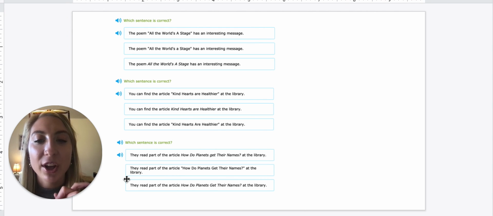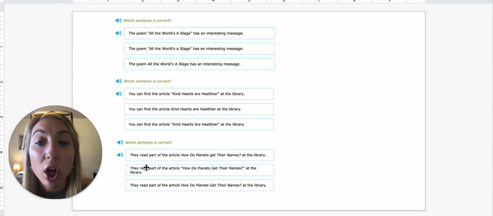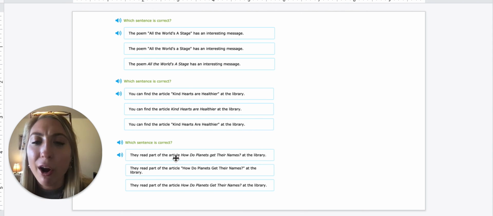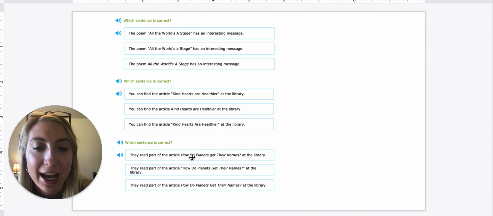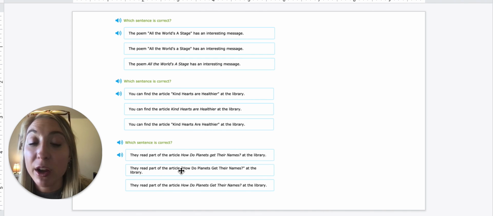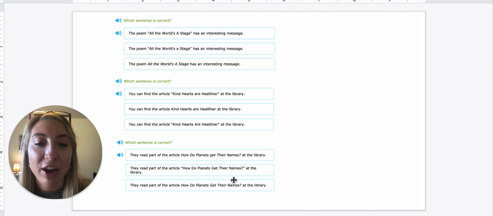All right, and now we look at the last one. Which sentence is correct? They read part of the article, How Do Planets Get Their Names, at the library. Remember, they're calling it an article, so the sentence says what kind of title it is. An article has to be in quotations, so we have to look. This one's in italics, so not this one. This one's in quotation marks, so it could be this one. And this one is in italics, so it's not this one. Just by the formatting, we're able to get our answer.